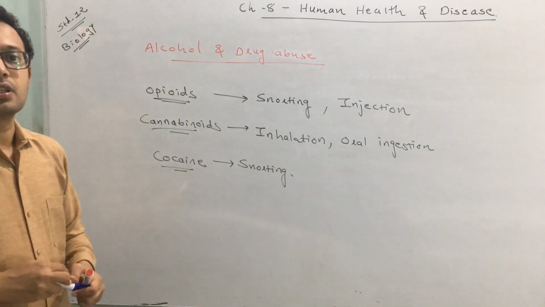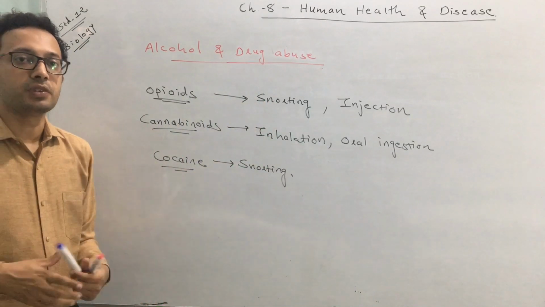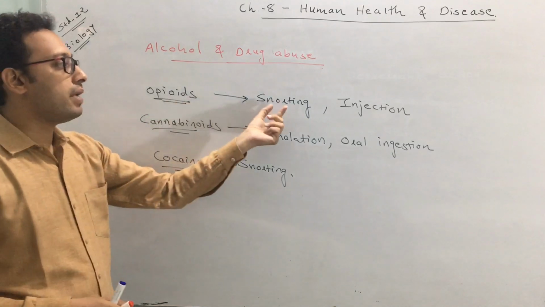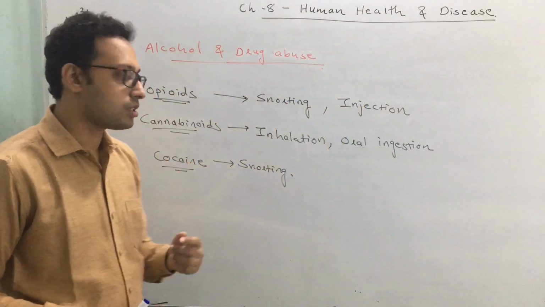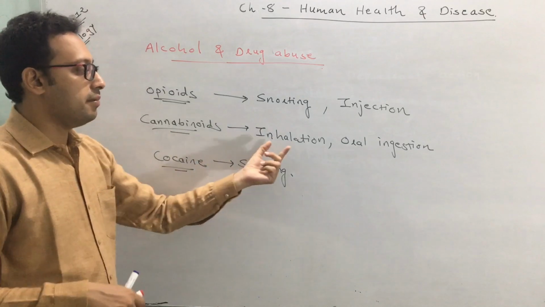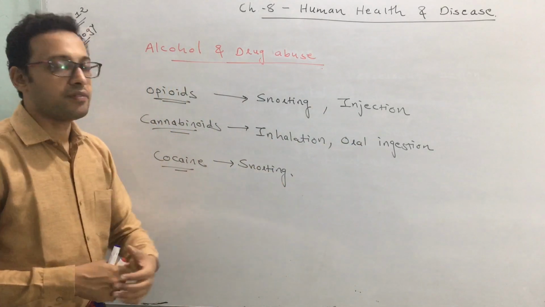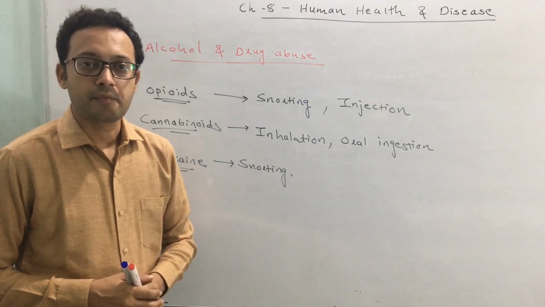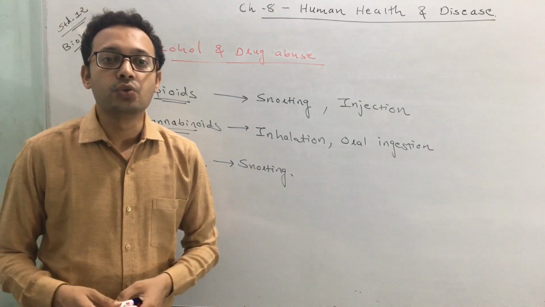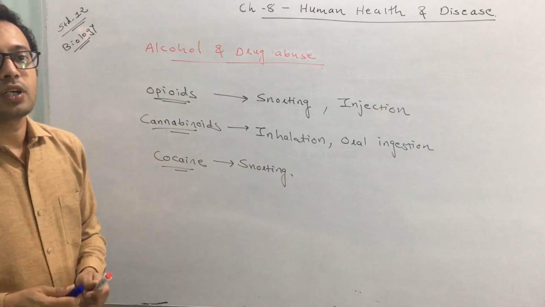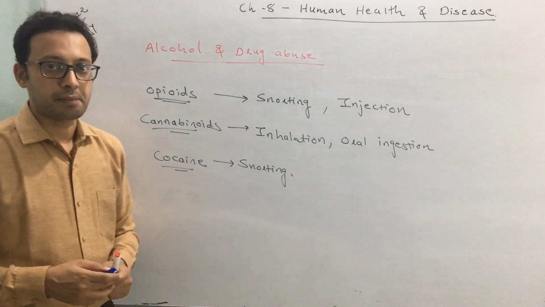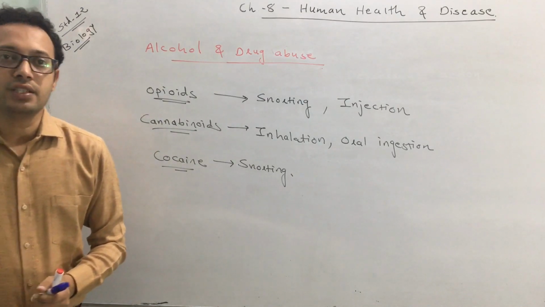Clear how these drugs are usually consumed. Opioids are consumed by snorting and injections. Cannabinoids are taken by inhalation and oral ingestion. And cocaine is obtained by snorting. Okay, so this is a variety of routes for consuming or abusing a drug. So these are the main three categories of drugs.